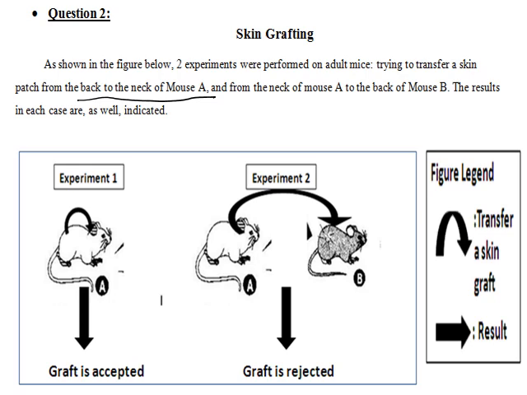Here in experiment 1, we did a transfer of a skin from the back to the neck of the same mouse A. The graft is accepted, while in the second experiment, we performed a transfer of skin from the neck of mouse A to the back of mouse B. The graft is rejected. Here we have the figure legend. This is an important part. This arrow means transfer of a skin graft, and this arrow means the result.